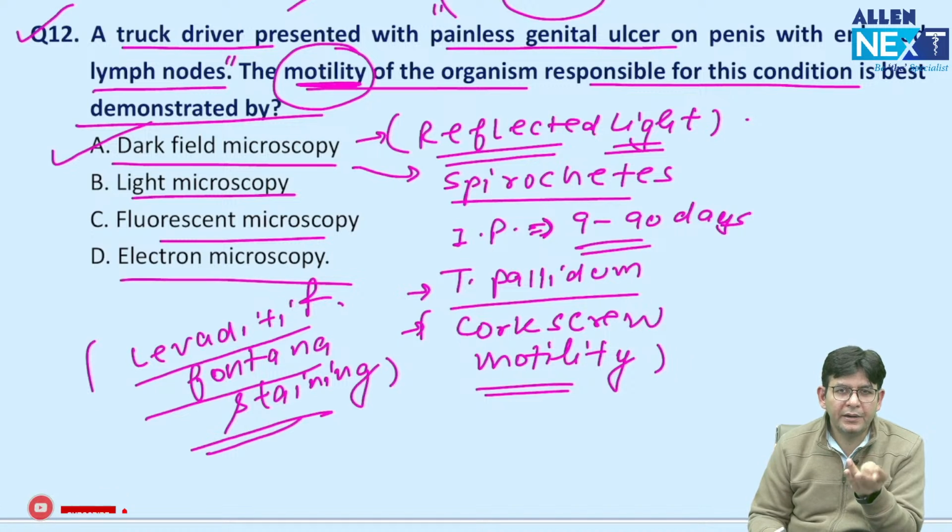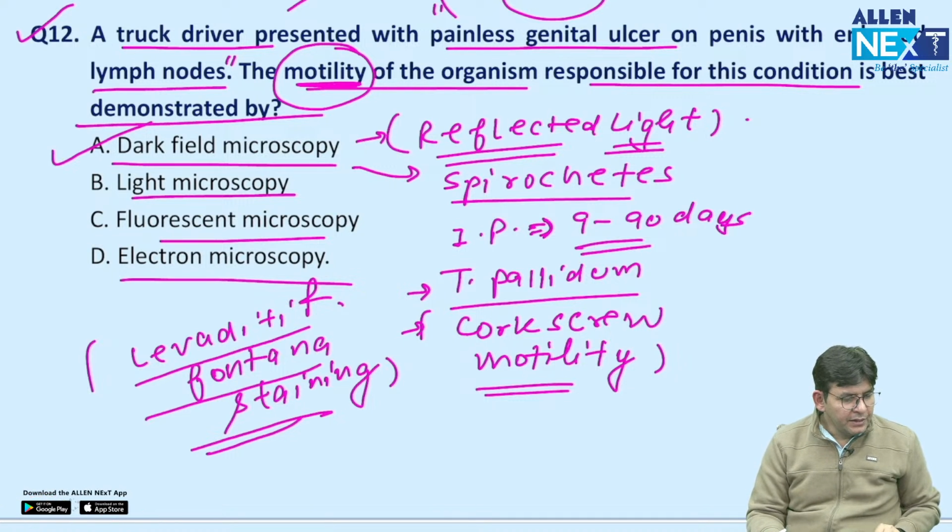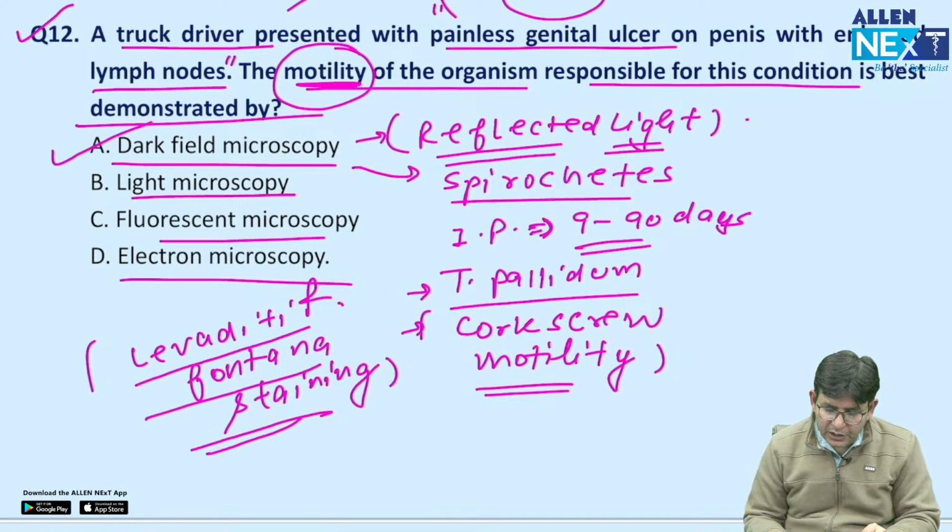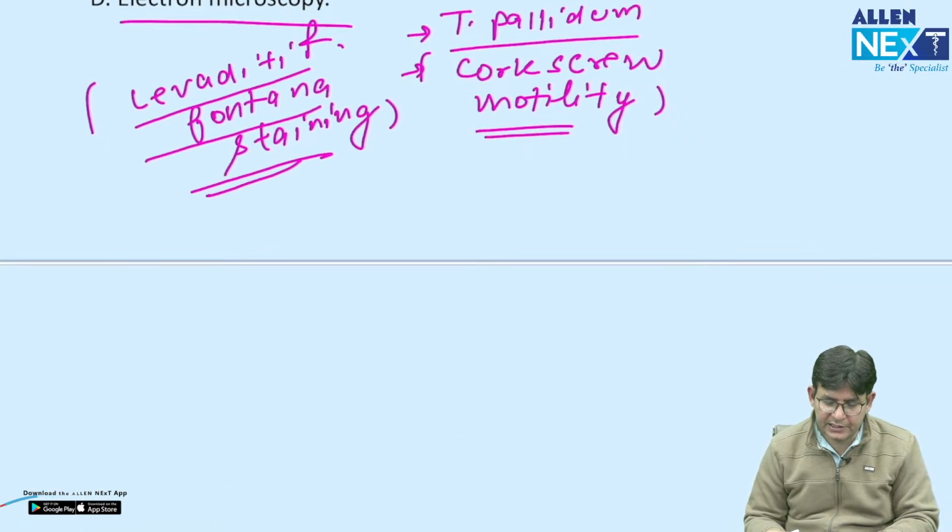Leptospira, triple R: rat, rice and rain. Which particular serological test is done? That is MAT, microscopic agglutination test. The last exam question was, in severe leptospirosis, what will you use? You will use penicillin, not doxycycline. Is it fine? So these are the important points which you need to cover before going into the exam.